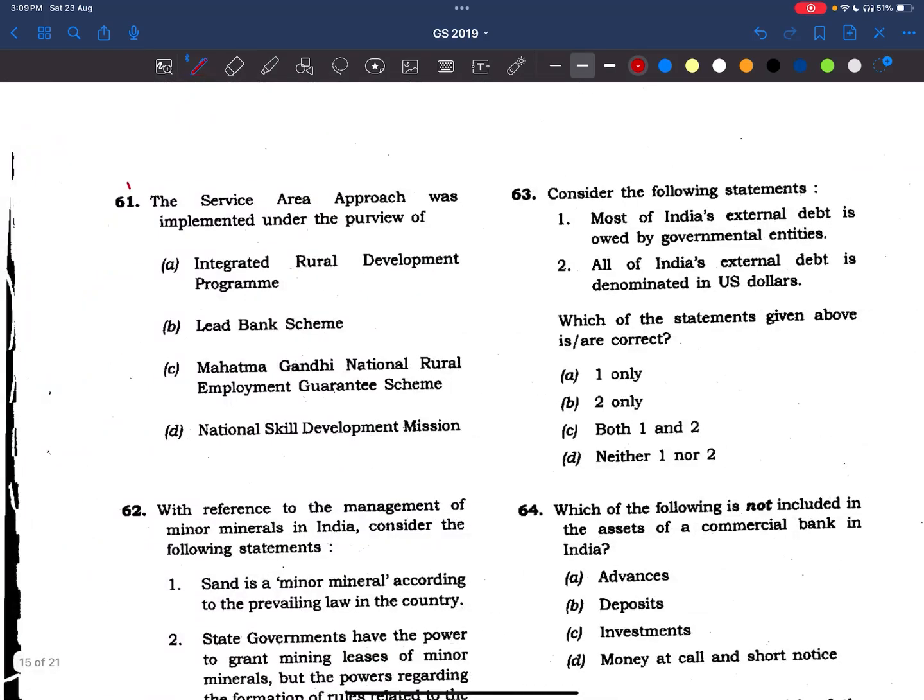Coming to 61st question, the service area approach was implemented under the purview of. This is under lead bank scheme. Okay, very simple question. These are done by the scheduled commercial banks and RRBs also in the rural and semi-urban areas, in order to develop inclusivity in the banking system. It was introduced in 1989, this scheme.